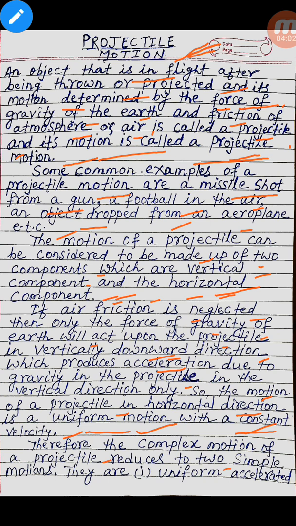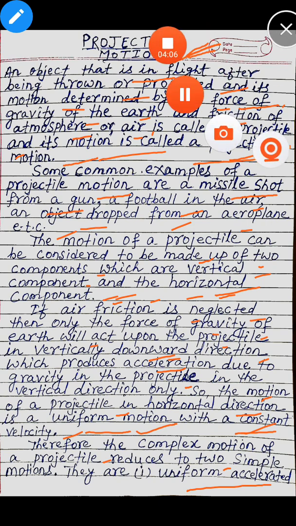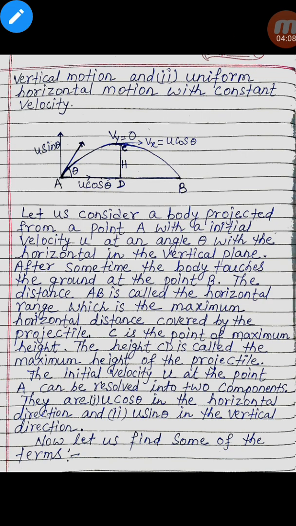They are: number one, uniform accelerated vertical motion, and number two, uniform horizontal motion with constant velocity.